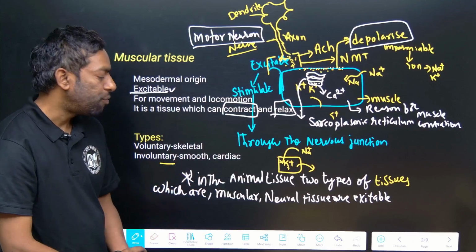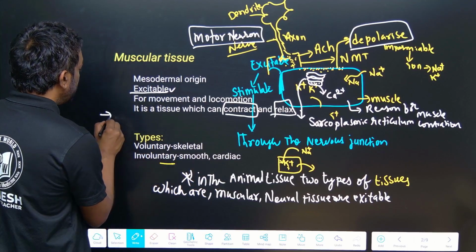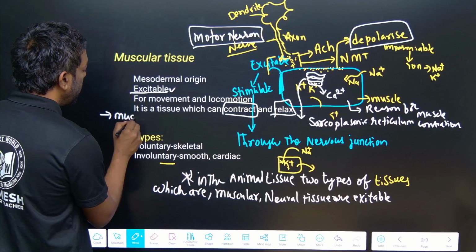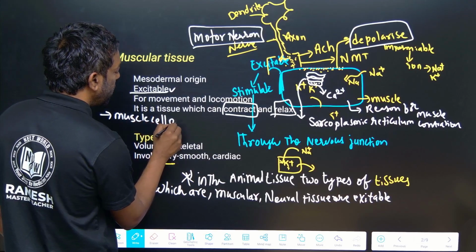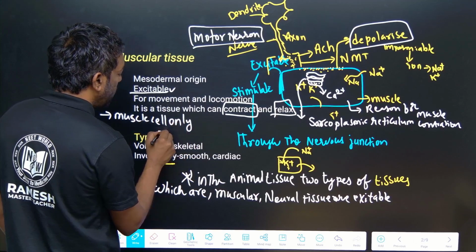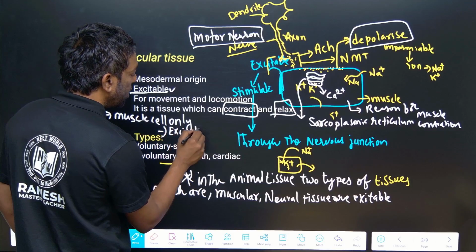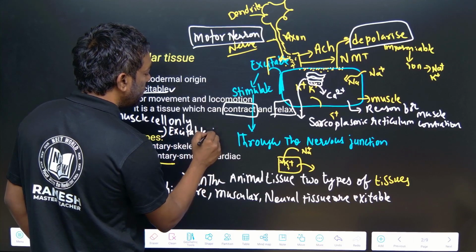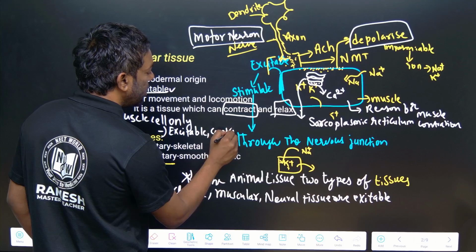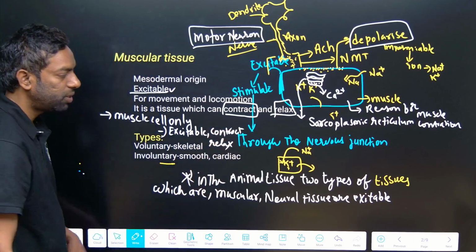And as well, one more important point: muscle cells function to be excitable, and also contract and relax, contract and relax. This is most important.